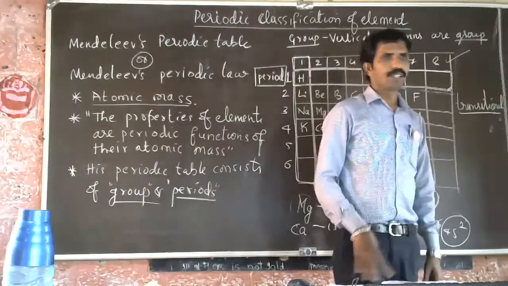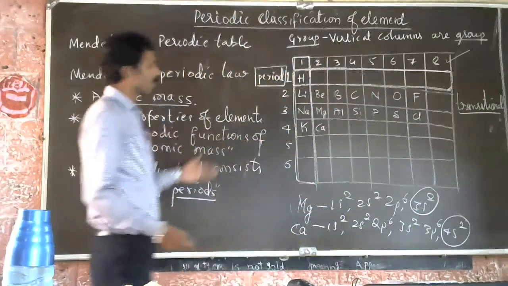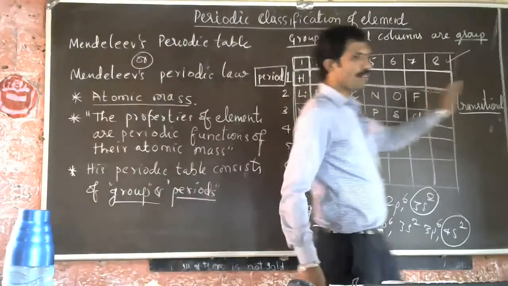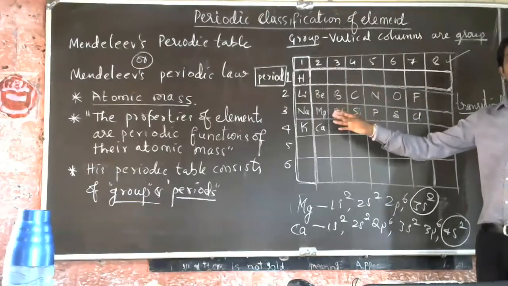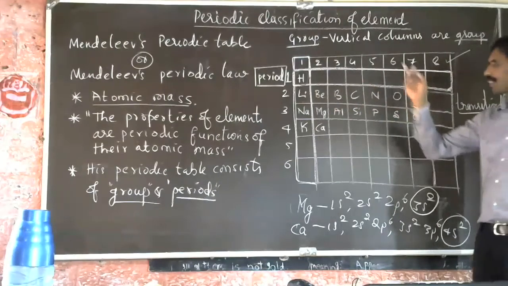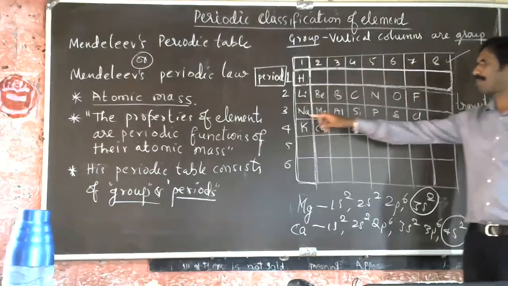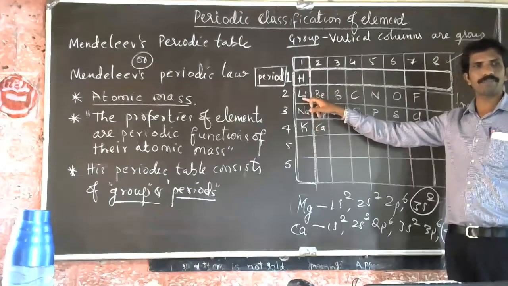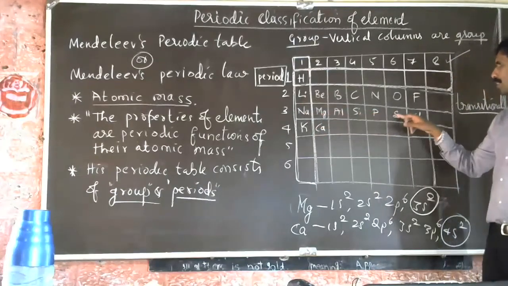Try to understand this periodicity now. Periodicity means repetition of properties of the elements after certain intervals. You can see here lithium, beryllium, boron, carbon, nitrogen, oxygen, fluorine. After fluorine, sodium is placed in the first group because sodium is similar to lithium. Then sodium, magnesium, aluminum, silicon, phosphorus, sulfur, chlorine.